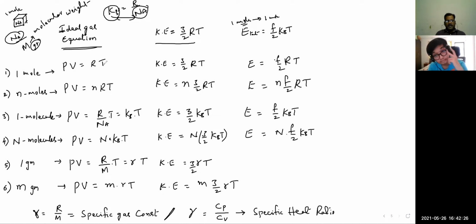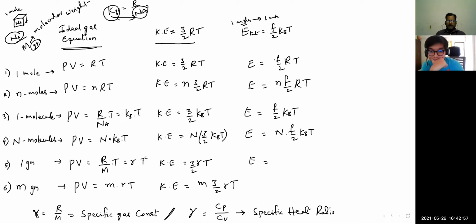That's the comparison table we have to observe. When 1 mole to n moles are considered, R will come into the expression. Whereas if the discussion is about molecules, R is divided by Na and we get the expression in terms of kB. We can easily identify that now. Whereas from the weight point of view, in grams, the expression will be in terms of the specific gas constant.